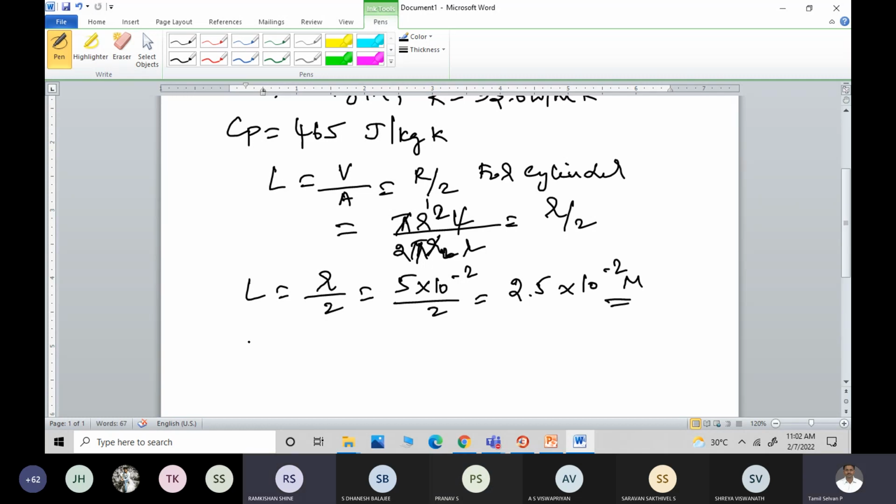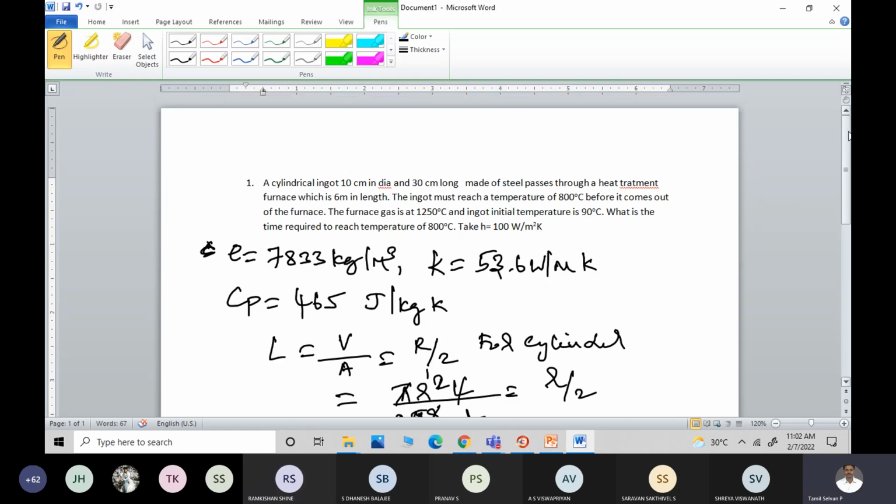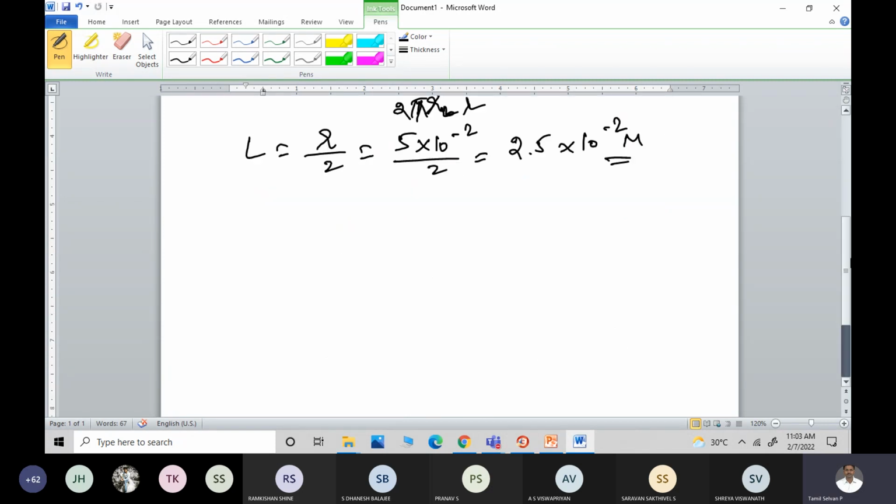Okay, now we know that. Now look into the question. The h value is already mentioned here, 100. You have to take it as 100. The furnace gas is at 1250 degrees, and the initial temperature of the steel is 90 degrees. The ingot must reach a temperature of 800 degrees C. What is the time needed? So that's what the question is.